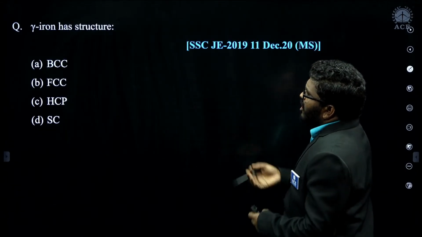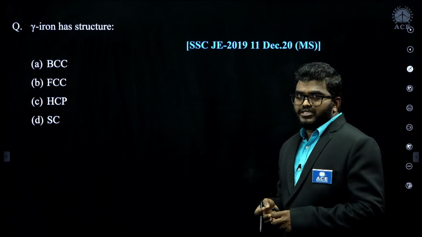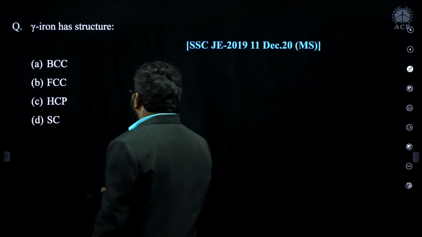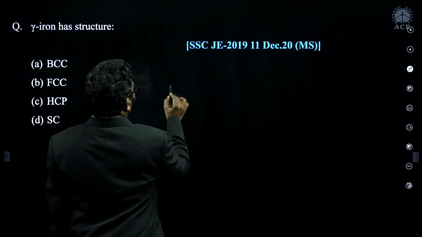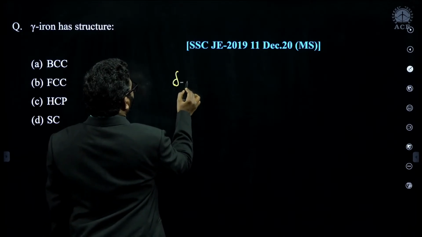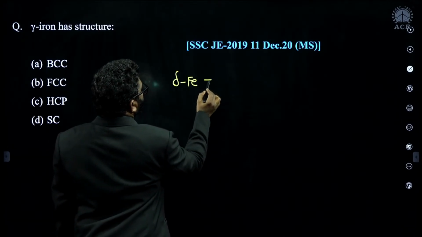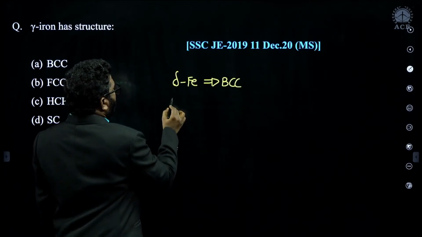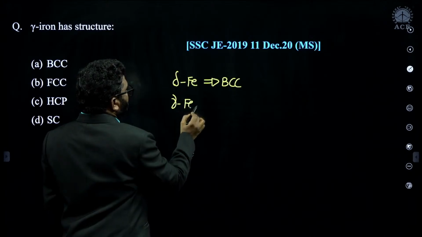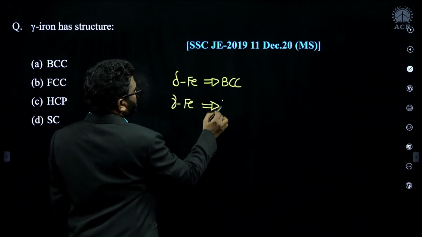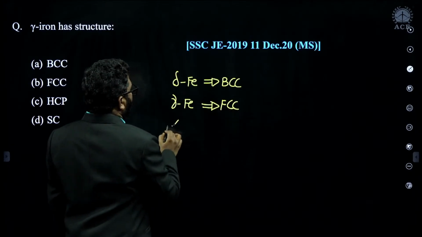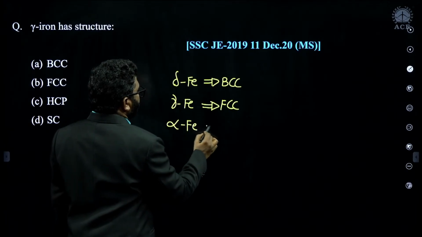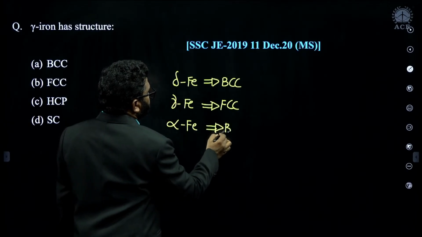Next, gamma iron has what structure? Remember, in an iron carbon alloy, delta iron or delta ferrite crystal structure is BCC. Gamma iron, also known as austenite, has an FCC structure. And alpha iron, known as ferrite, again has a BCC structure.